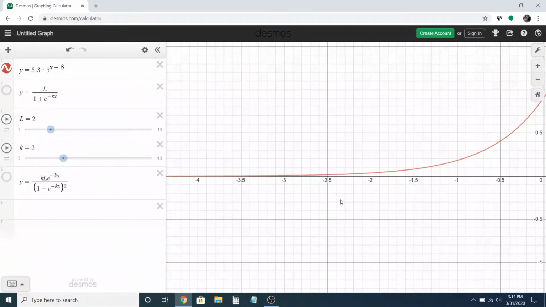Okay, in this section we're talking about exponential growth, which is anything that's an exponential equation, meaning the x is showing up in the exponent. So like this equation that I have graphed in red has an x in the exponent. It has some more nonsense, don't worry about that.